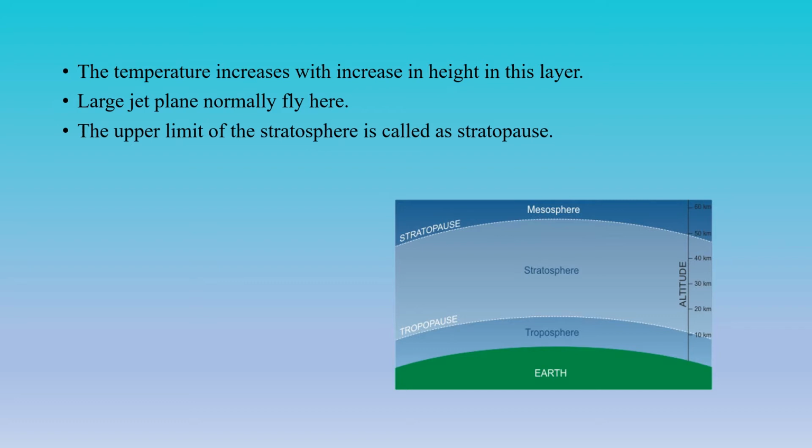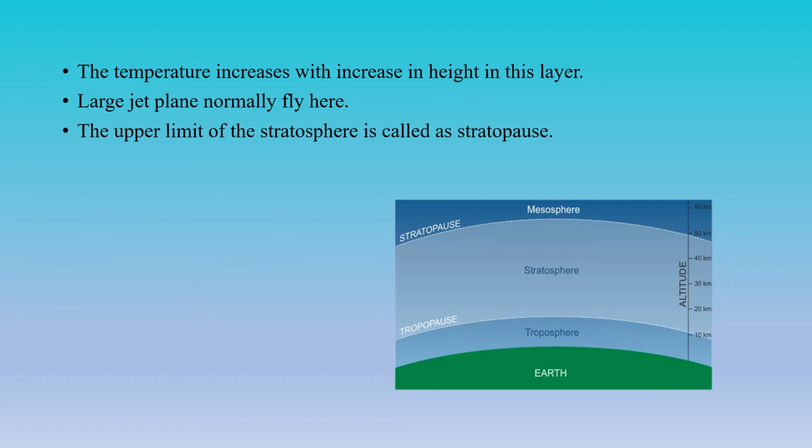You might be wondering, children, in the troposphere we have studied that with increasing height the temperature decreases. Here they have given that the temperature increases with increase in height. Do you know the meaning of that, children? Yes. Here all the jet planes, all the aircraft fly. They are not present in the troposphere.